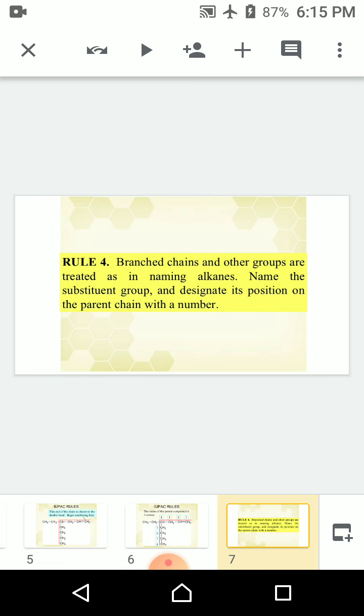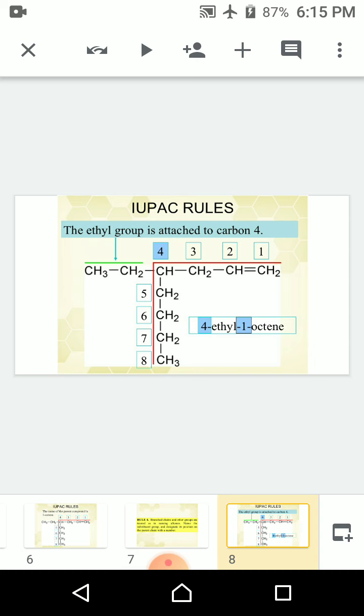Rule number four: branched chains and other groups are treated as in naming alkanes. Name the subsequent groups and designate their position on the parent chain with the number of the carbon. In the example, the ethyl group is attached to carbon number 4. It means the substituent group is attached to the carbon chain, and the position of that carbon is given along with the name of the substituent group.